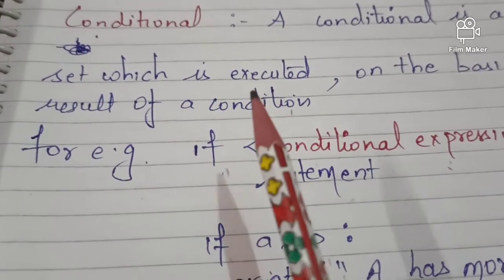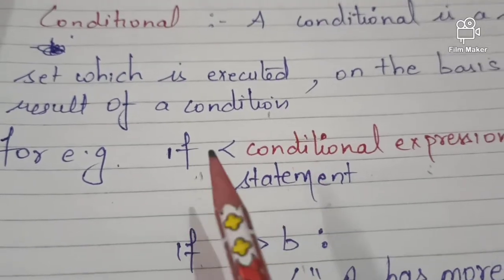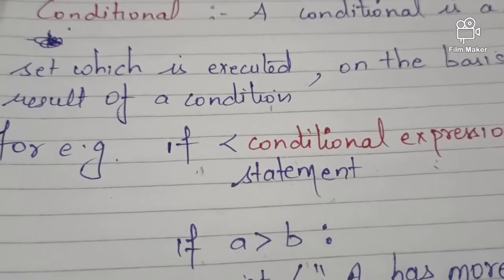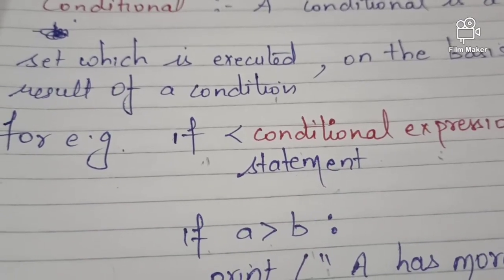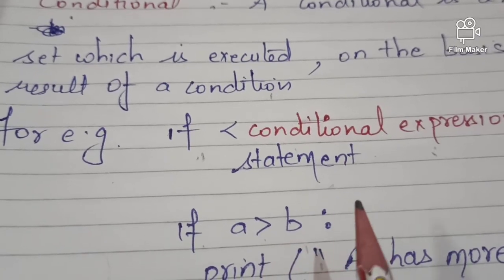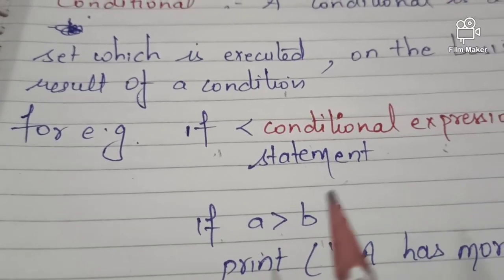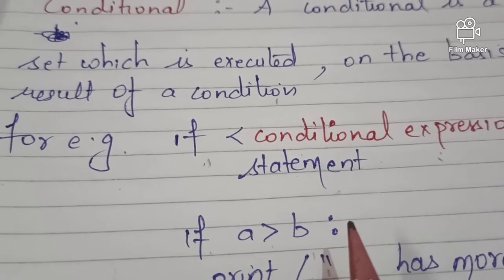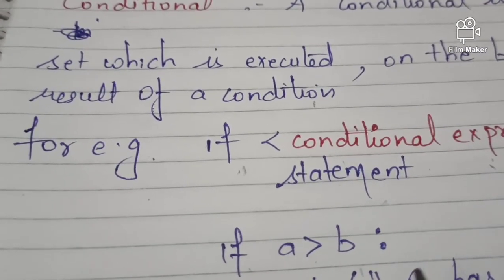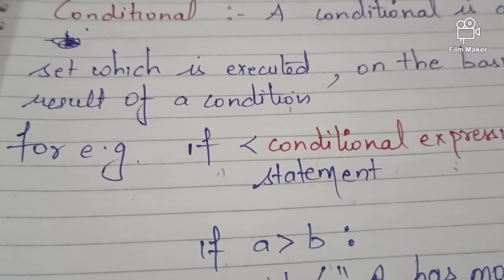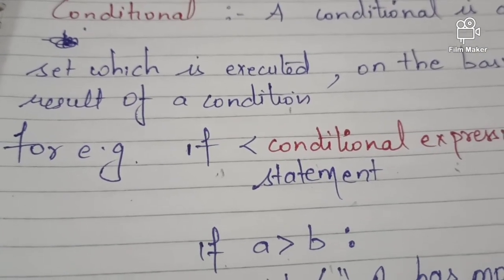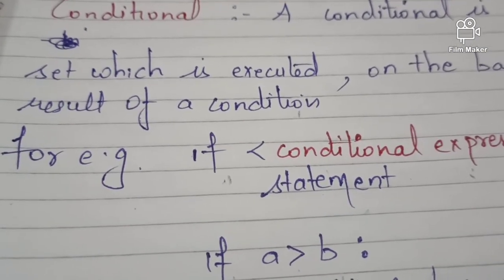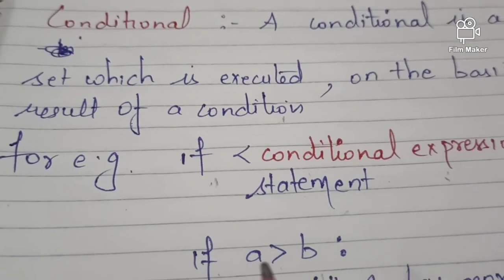Okay, and conditional in Python, how it works, how it is defined, how it gets executed. Okay, if we are putting the condition, that means our condition is either true or false. If it is true, then whatever content we have given in that particular condition will get executed. But if it is false, then the content will not get executed. Clear? So I hope this has been clear to you.